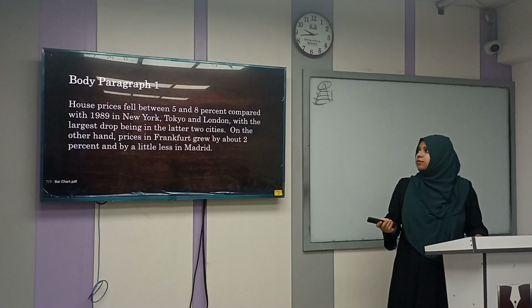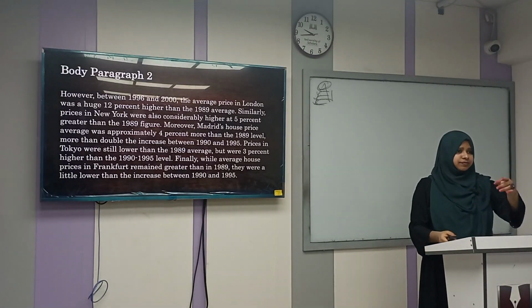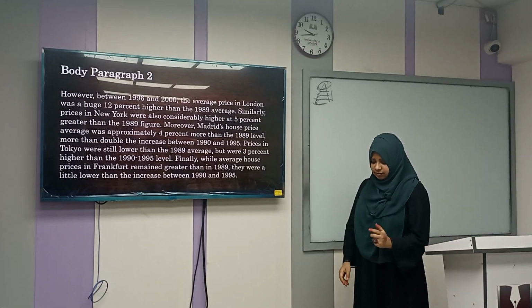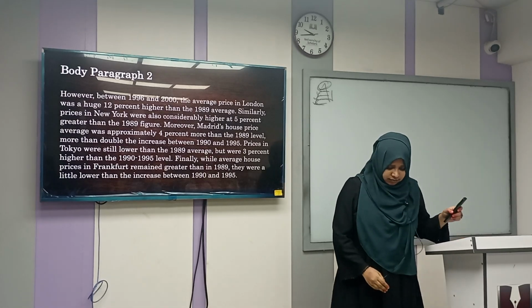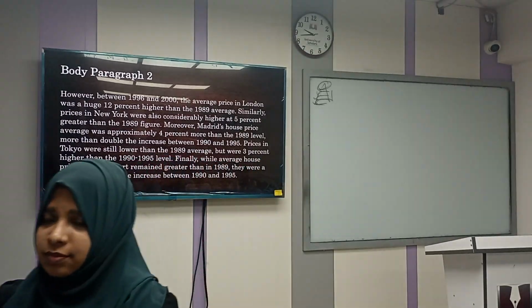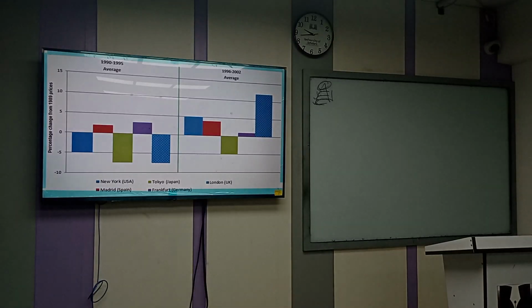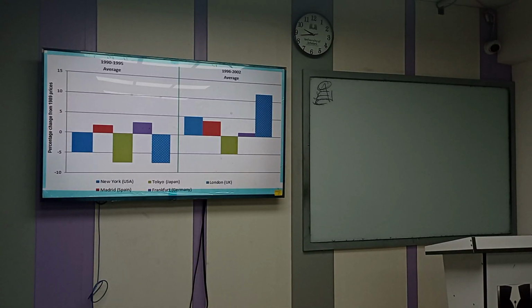Okay. And then comes body paragraph 2. However, between 1996 and 2000, the average price in London was a huge 12% higher than the 1989 average. Okay, can we see that? So, in the second period, 1996 to 2000, the house price of London increased 12%. If we compare this with the previous period, then it's almost 20% up. Okay?